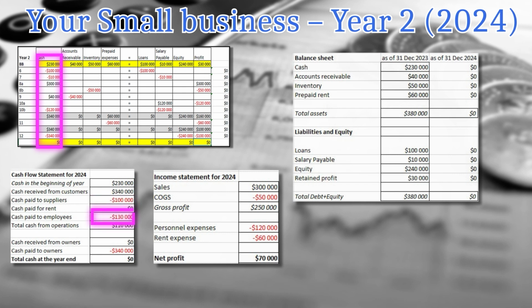Then we have our cash paid to employees, $120K for this year, plus the $10,000 in bonuses we owed them from the previous year. And we have our total cash flow from operations of $110,000. Then we distributed $340K to our investors, and since we had some cash in the beginning, in the end, we had a zero.